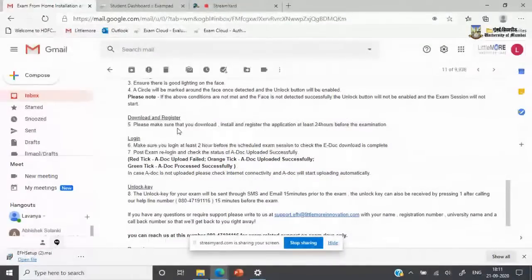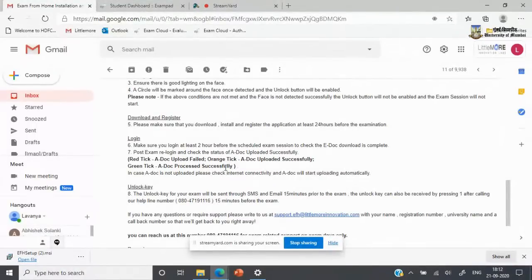Once we download this application and I take you through the installation process, the next step will be to register yourself on the application. We request all students to please do this activity of download, installation, and registration the minute this app and the email have been received in your inbox. This will allow you time to practice on the application prior to the exam and ensure that there are no last-minute problems at all.